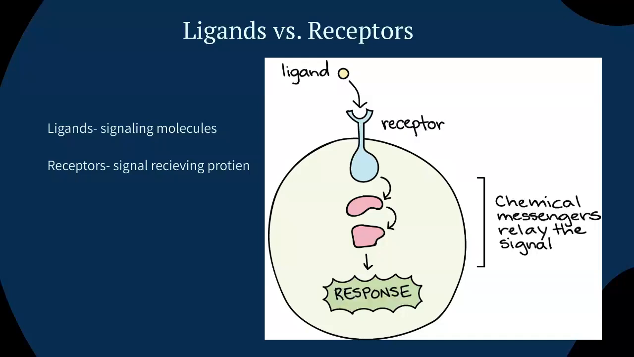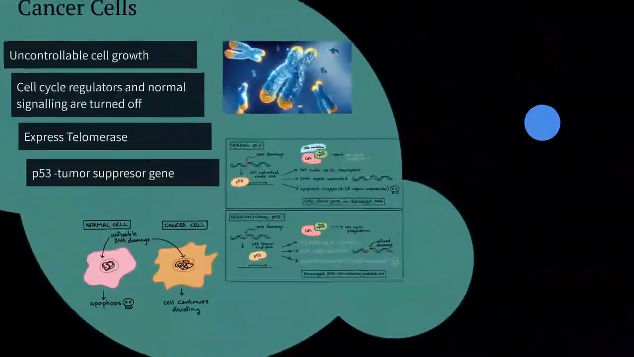Ligands are the signaling molecules that your body sends out through the bloodstream, and they try to find their respective target or receptor on the cell that needs to duplicate, replicate, or send the signal. That is our receptor, our signal-receiving protein. Once our ligand and receptor bind to each other, an intracellular response happens, and this is the response we're looking for, like the cell starting the cell cycle process.